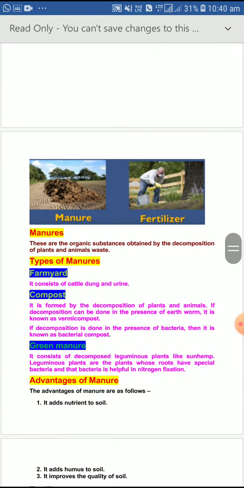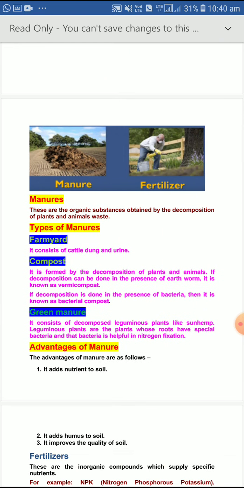See in the picture, these are organic waste. With the help of organic waste, by decomposing, who helps in decomposing? The microorganisms act on plant and animal waste. With that we can make the manure. See, manures are of three types. One is farmyard manure. It consists of cattle dung and urine.